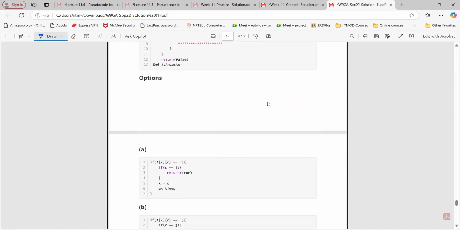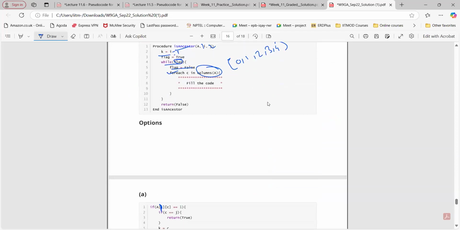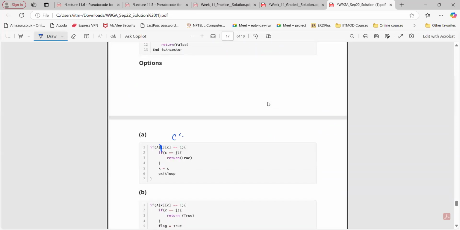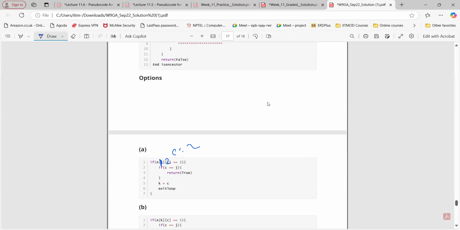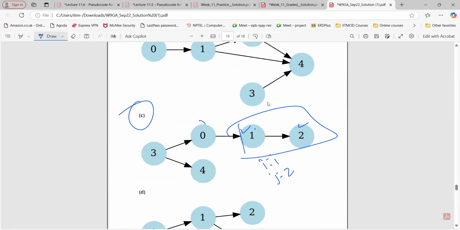So what about option A? We have A[1][C]. So we are checking from this particular node which node we can go to. From 1 we can go to 2. So when C equals 2, only then this condition will be true. Are you getting my point? Yes, sir. Please note, you can take any i and j value for this graph. i can be this, j can be this, any pair you can take.